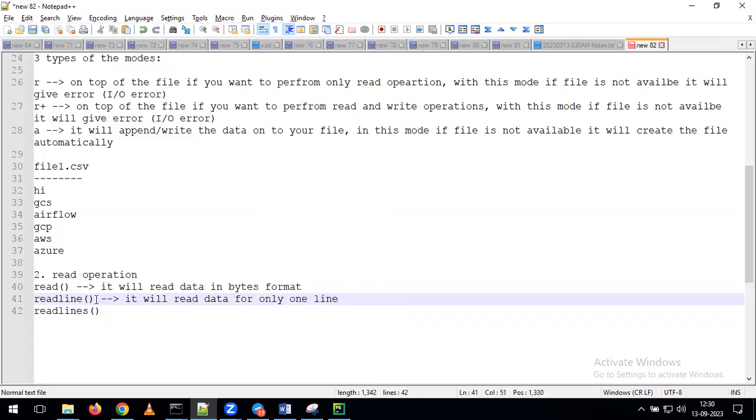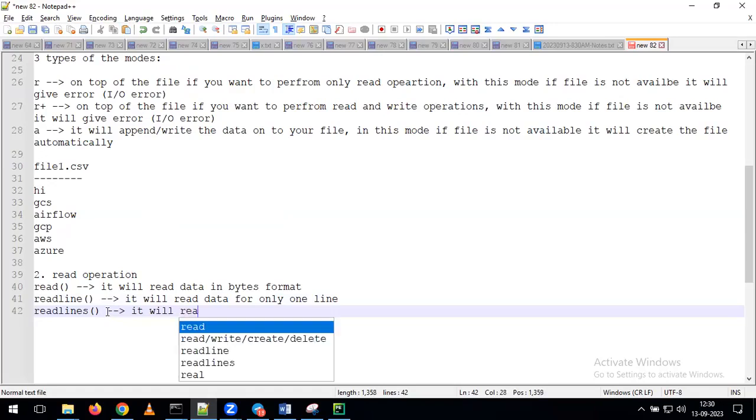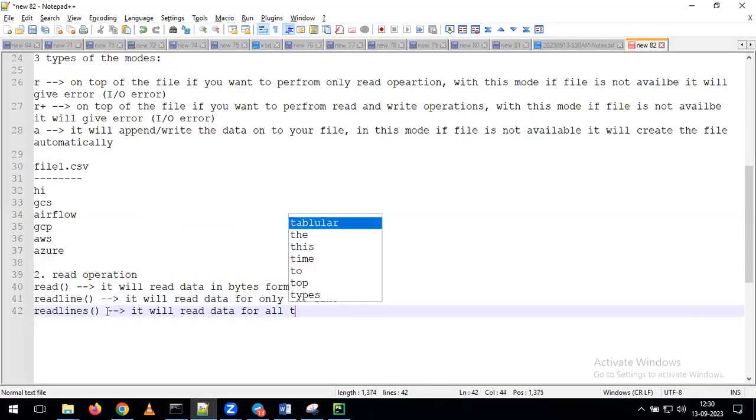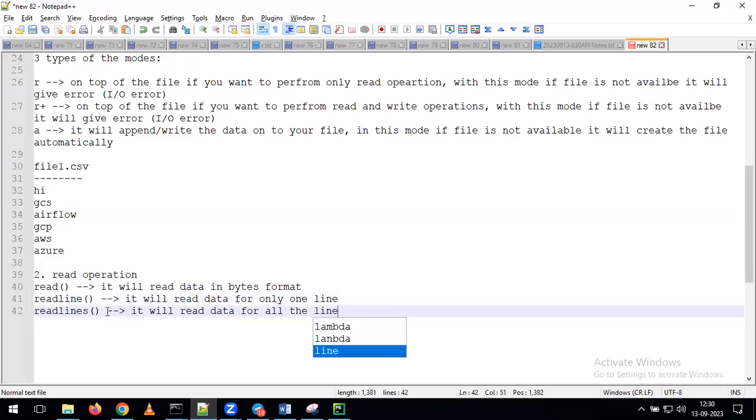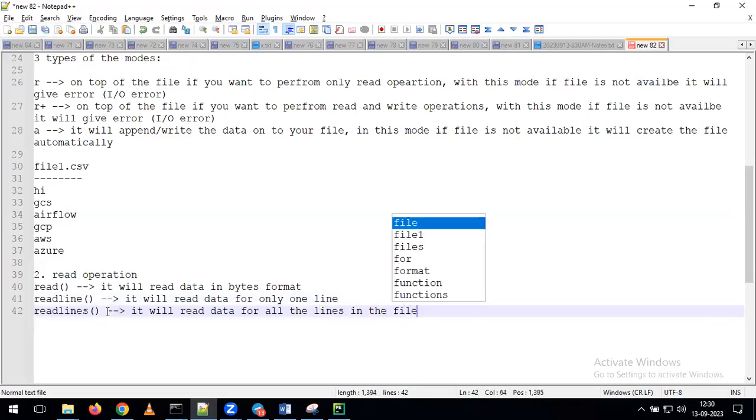If the file has 10 lines or 20 lines, what will happen if you use readline out of those 20 lines? It is going to read data for only one line. But if your requirement is to read data for all the lines, then we need to use readlines. It will read data for all the lines in the file. So this is the way we need to understand the different functions within read, and after opening the file, definitely we have to perform the read operation.